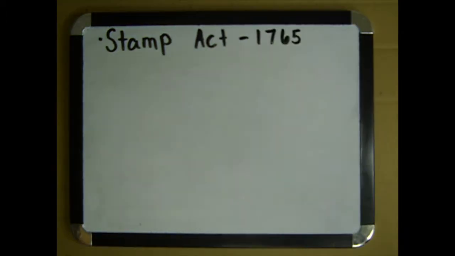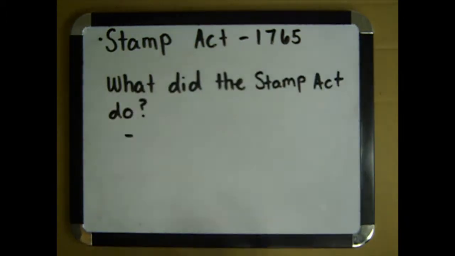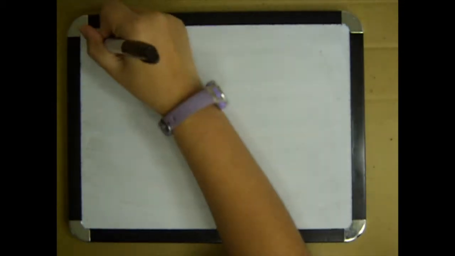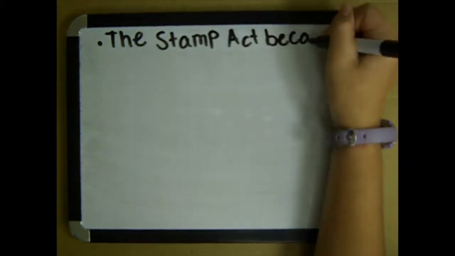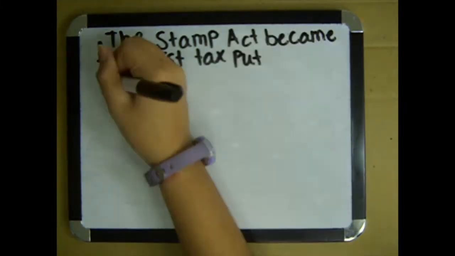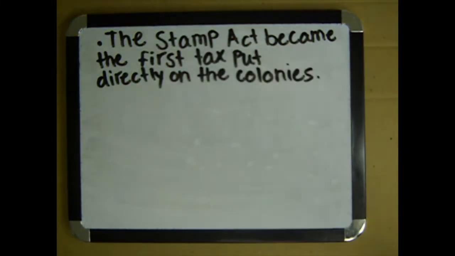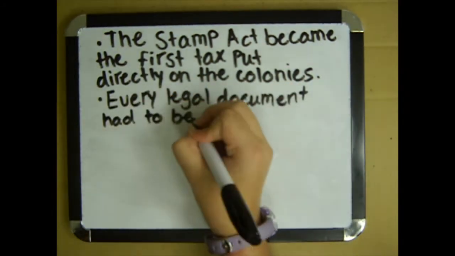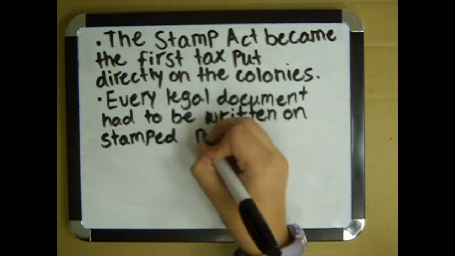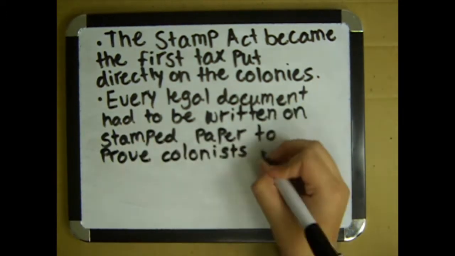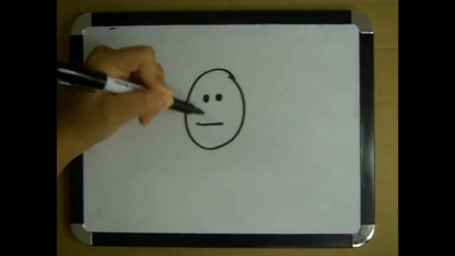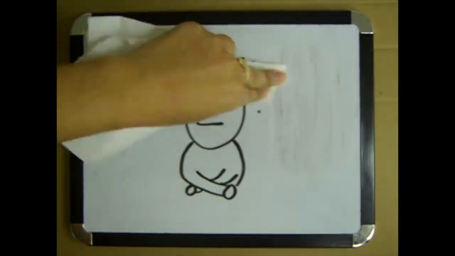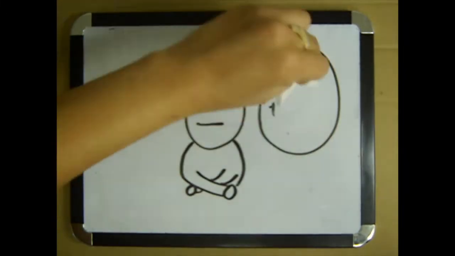The Stamp Act was passed in 1765. What did the Stamp Act do? It placed a direct tax on the American colonists. The Stamp Act became the first tax put directly on the colonies. Every legal document had to be written on stamped paper to prove colonists had paid taxes. The people disagreed, so they didn't want to buy the British goods and didn't want the tax or the army.